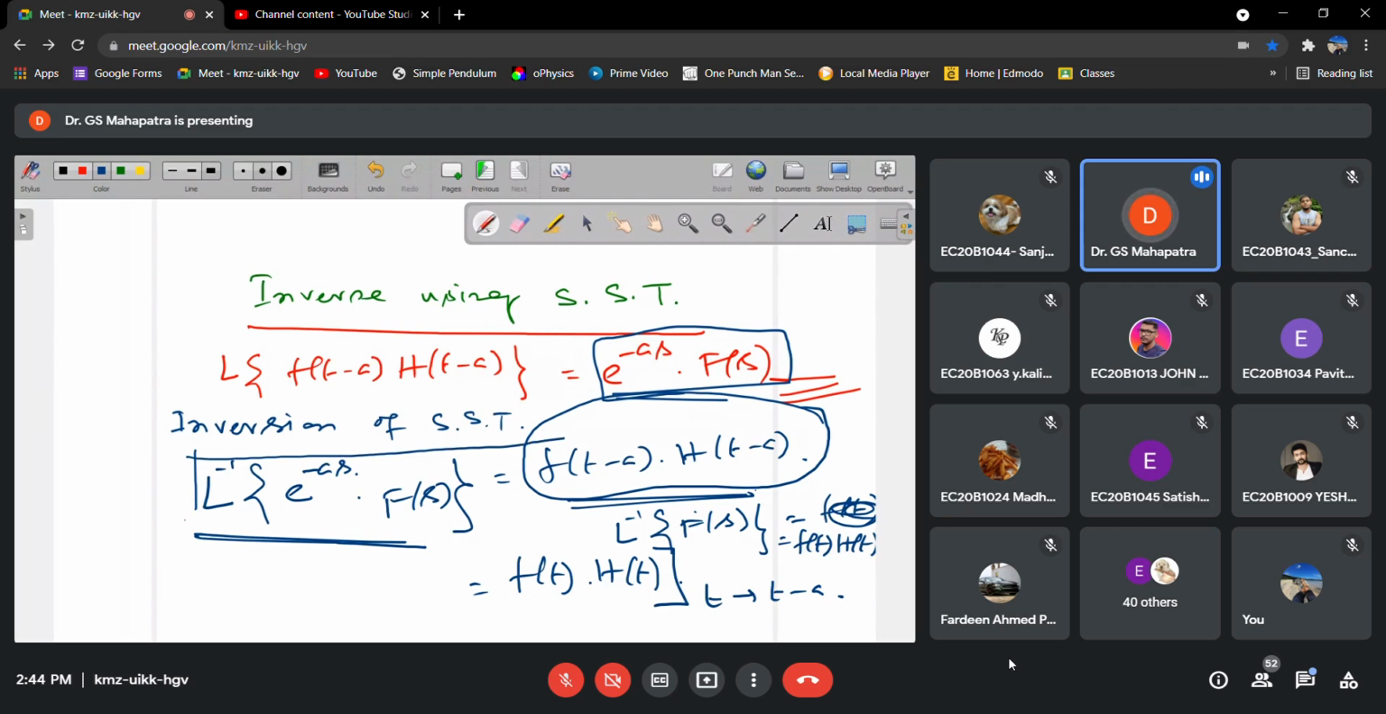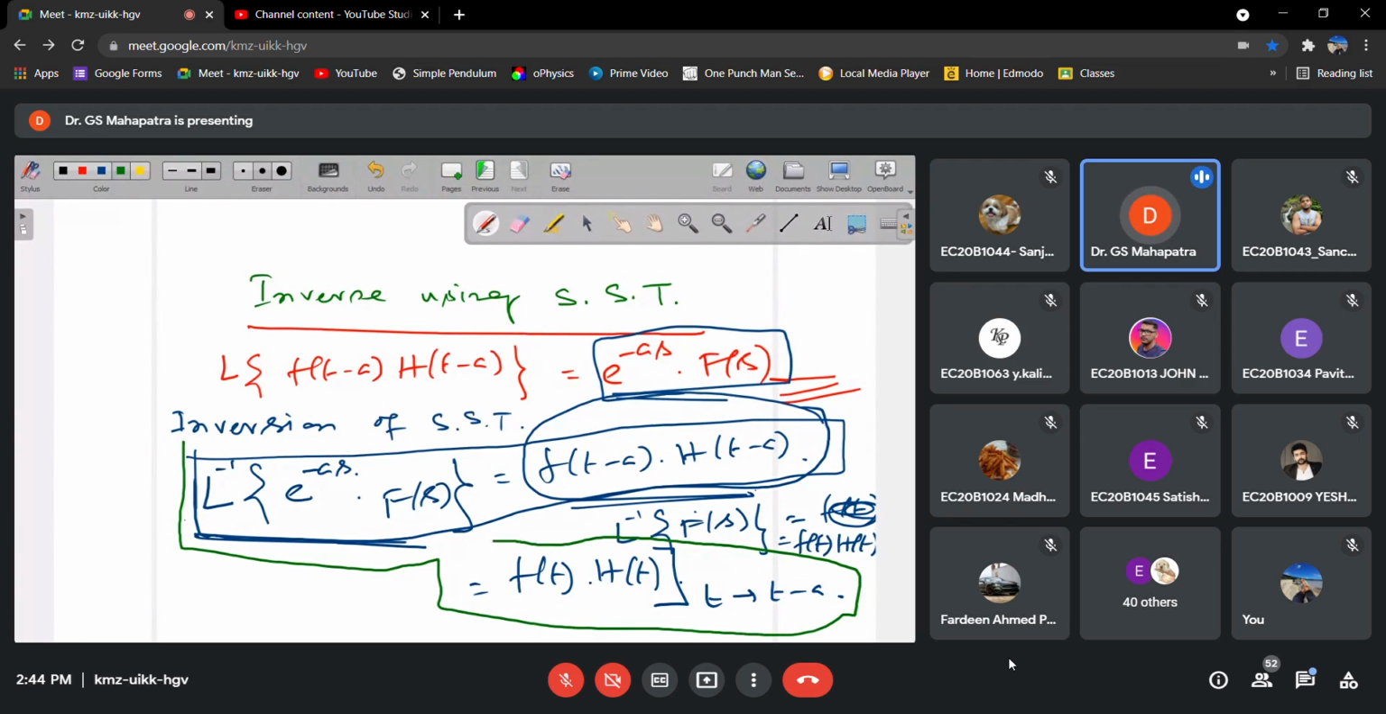You just check this box, and now I am changing the box to a different color. Can you find any difference between these two boxes, one is blue, one is green? What is the difference? Nothing, no? So now t replaced by t minus a, right hand side means the earlier one. But you just see, what is this one here.